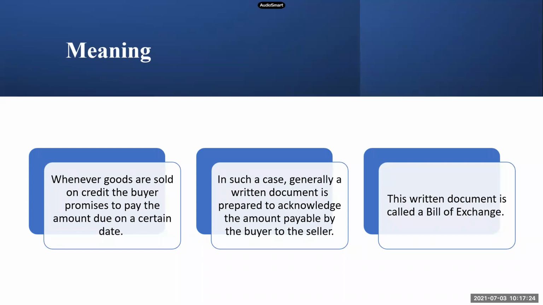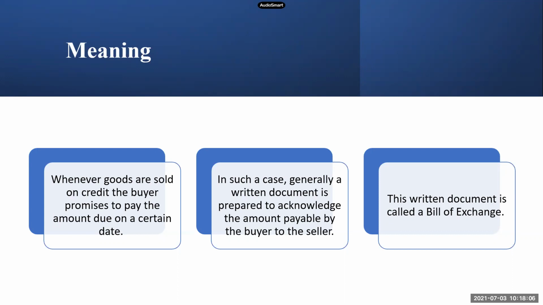And in such a case, generally a written document is prepared to acknowledge the amount payable by the buyer to the seller. So X and Y will make a written document so that it can serve as a proof. And this written document is called a bill of exchange. So did you understand the meaning? The simple meaning of bill of exchange is it is a written document to acknowledge the amount payable by the buyer to the seller. So can you tell me who will make this document? The buyer or the seller? Seller, ma'am. The seller will make the document.